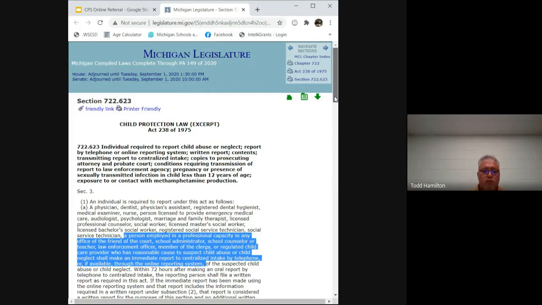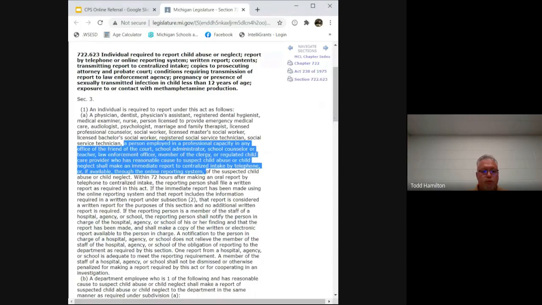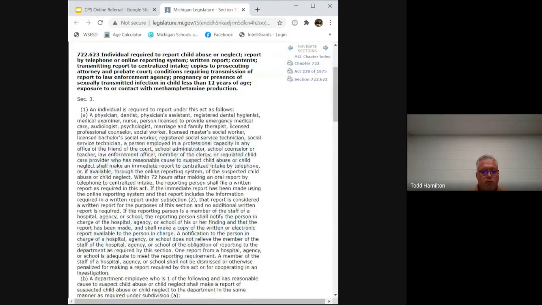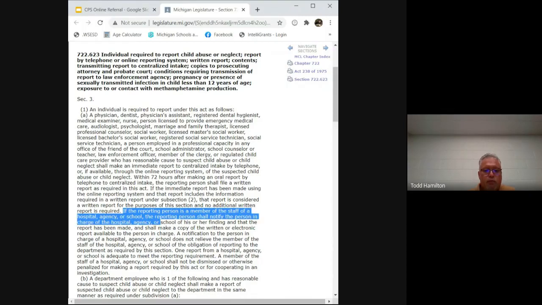I'm going to scroll down just a little bit here to show you that also, if a reporting person is a member of the staff of a hospital, agency, or school, the reporting person shall notify the person in charge of the hospital, agency, or school of his or her finding and that the report has been made, and shall make a copy of a written or electronic report available to the person in charge.